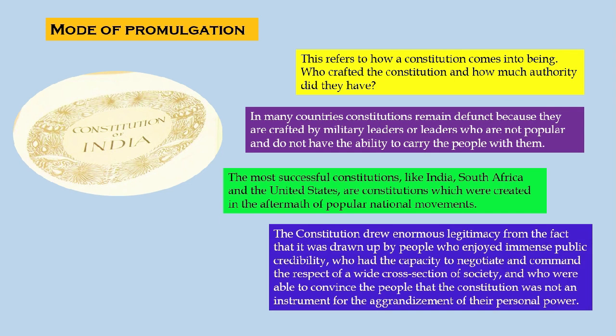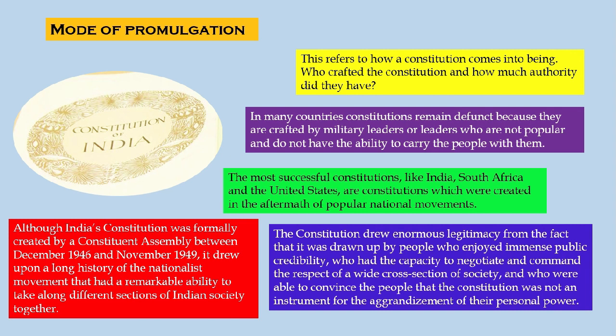The constitution drew enormous legitimacy from the fact that it was drawn up by people who enjoyed immense public credibility, who had the capacity to negotiate and command the respect of a wide cross section of society, and who were able to convince the people that the constitution was not just an instrument for aggrandizement of their personal power.